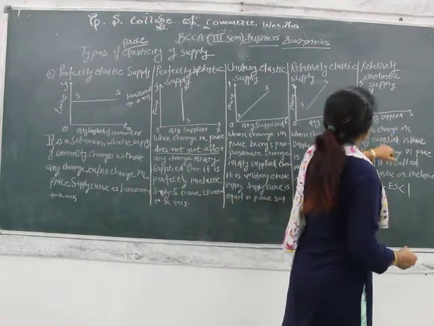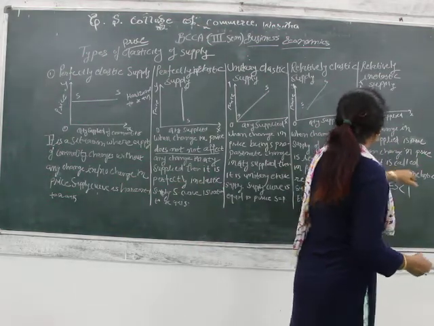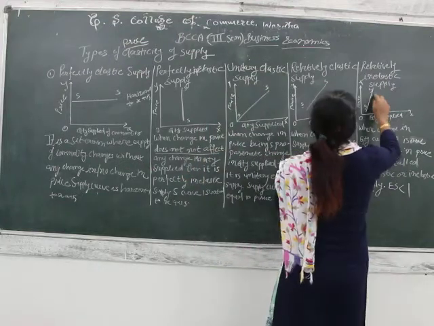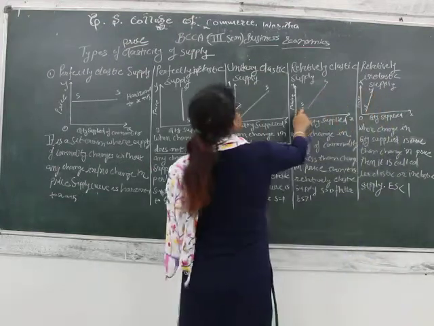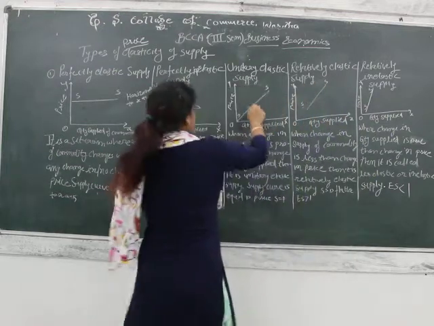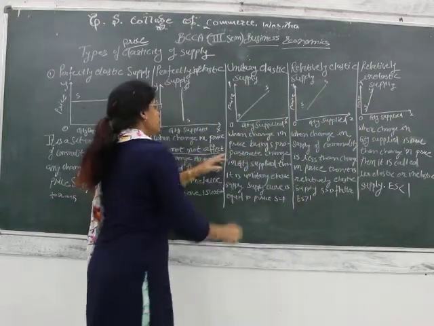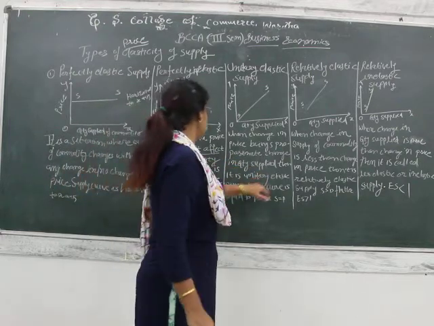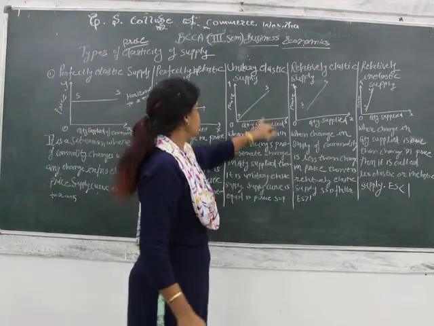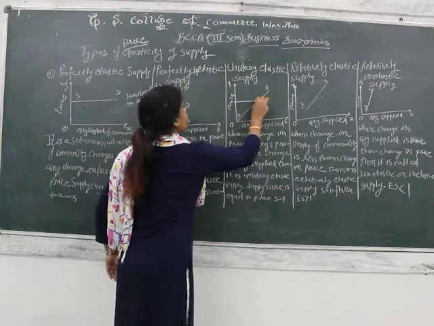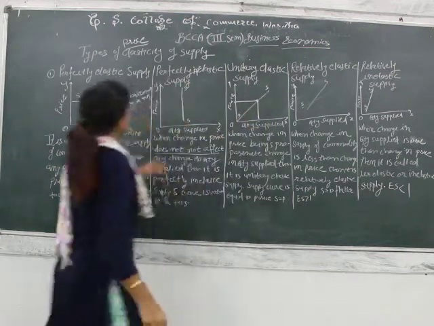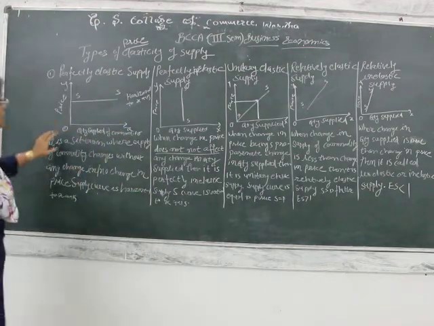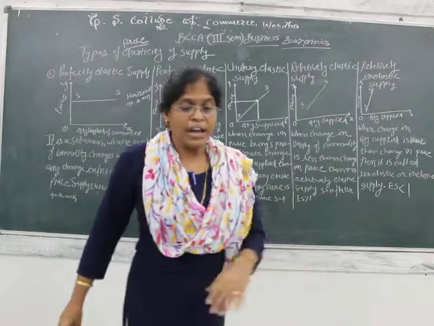Then relatively inelastic. When the change in quantity supplied is more than the change in price, then it is called less elastic or inelastic supply. So here the supply curve moves like this. In this case the supply curve is flatter. Here, when the change in price brings a proportionate change in the quantity supplied, it is unitary elastic supply, and supply curve is equal to price. We can draw it like this. This is the point. Then here the supply curve is vertical to the x-axis, and here the supply curve is horizontal to the x-axis.